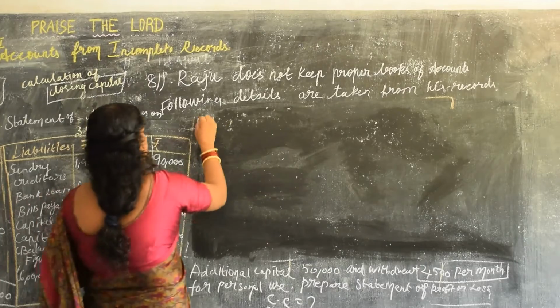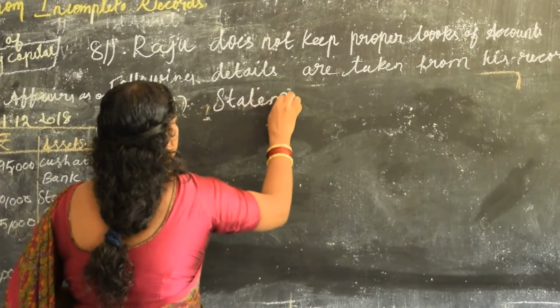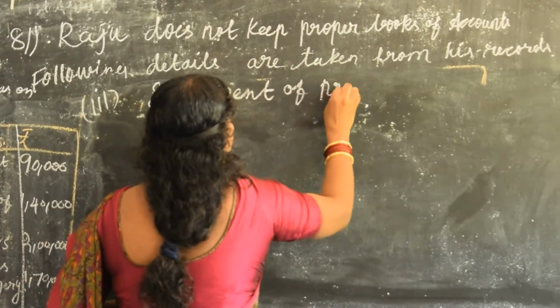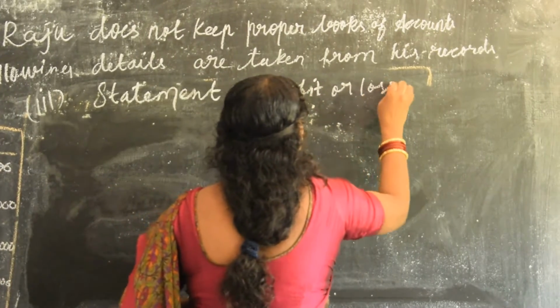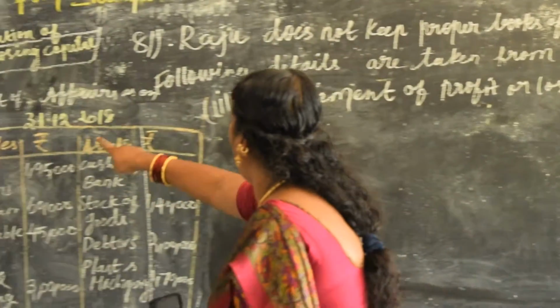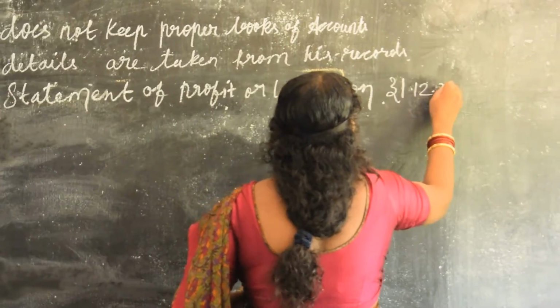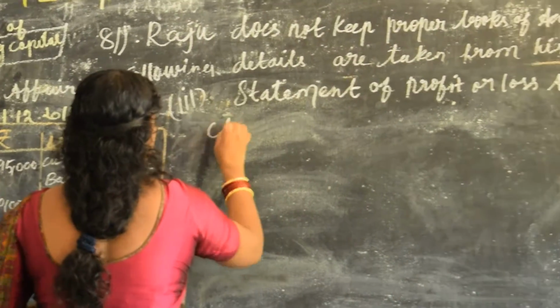The third part is the statement of profit or loss, as on the closing date only, 31/12/2018. Write the format.